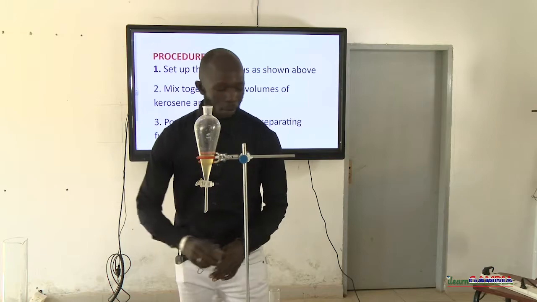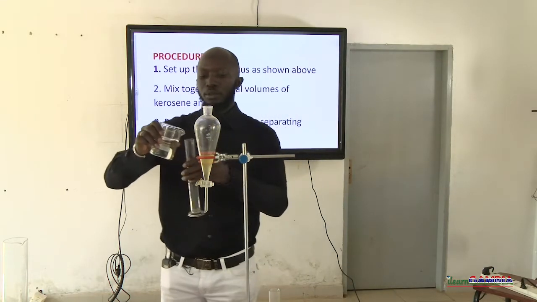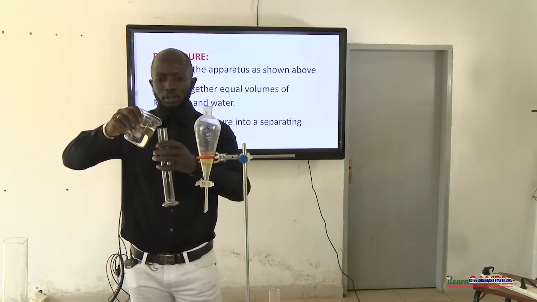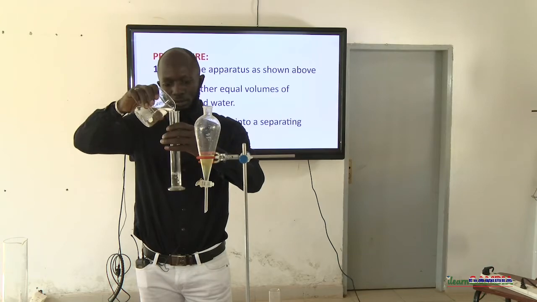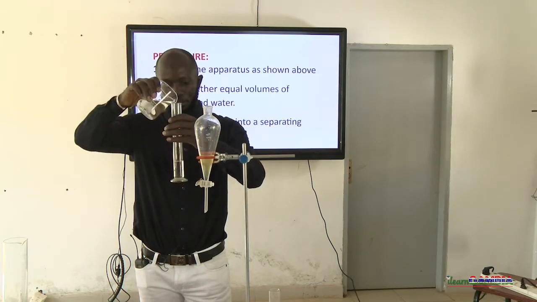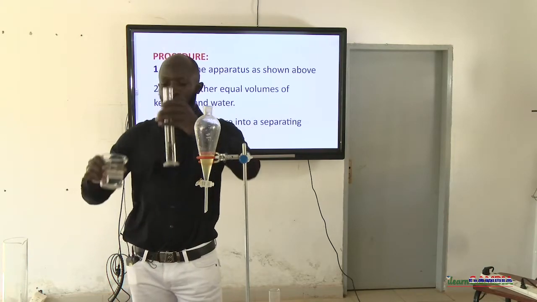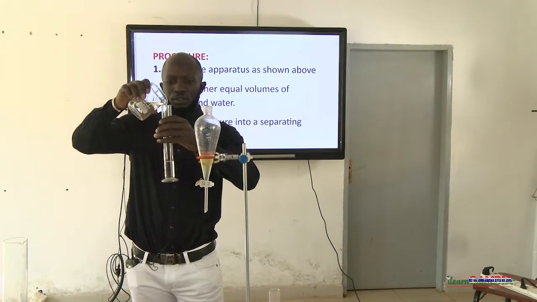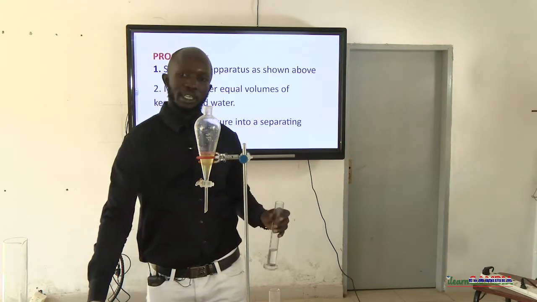We do the same for water. You can see they are even different. They don't even look the same. Water too, we measure, let's say 30 mils of water. The quantity really doesn't matter that much.